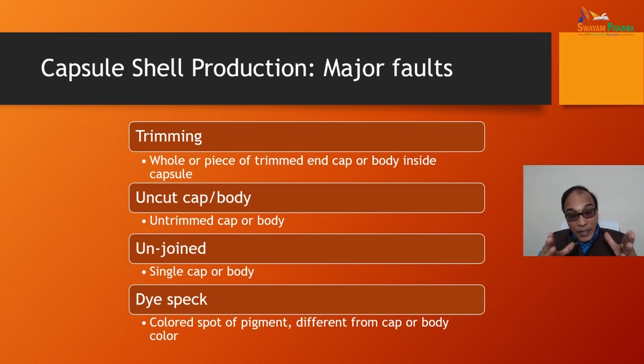In continuation, trimming is also a fault. Hole or piece of trimmed end cap or body inside the capsules. Uncut cap or body may be there. Untrimmed cap or body may be there. Unjoined single cap or body may be there. Dye speck, a colored spot of pigment different from the cap or body color, may be there in major faults.